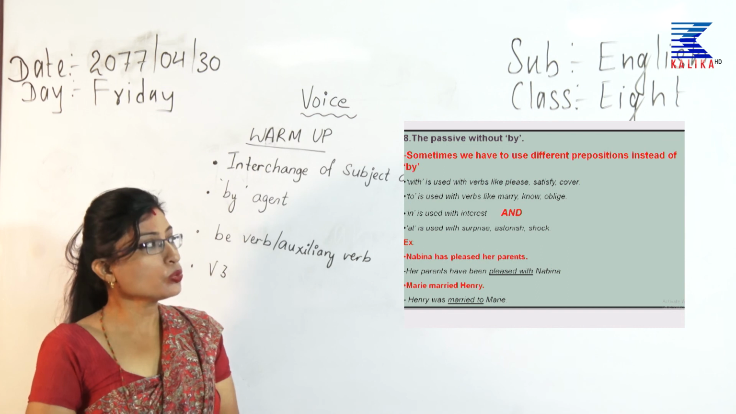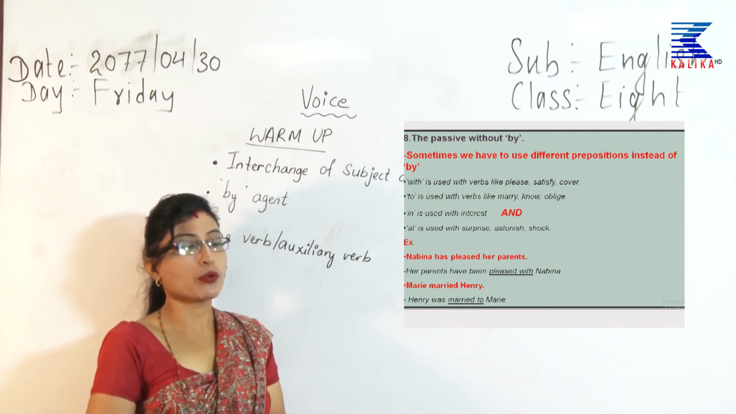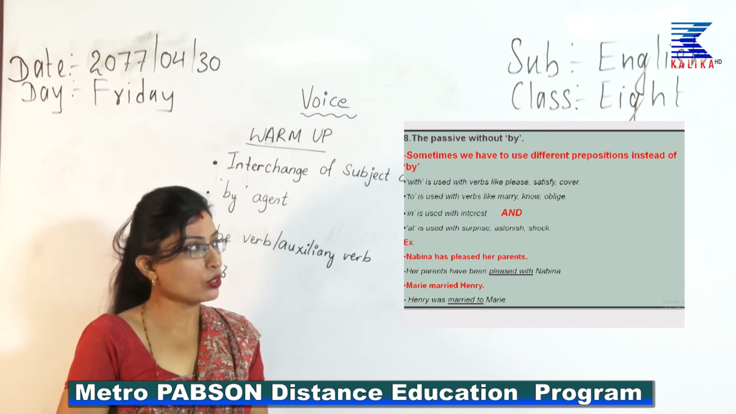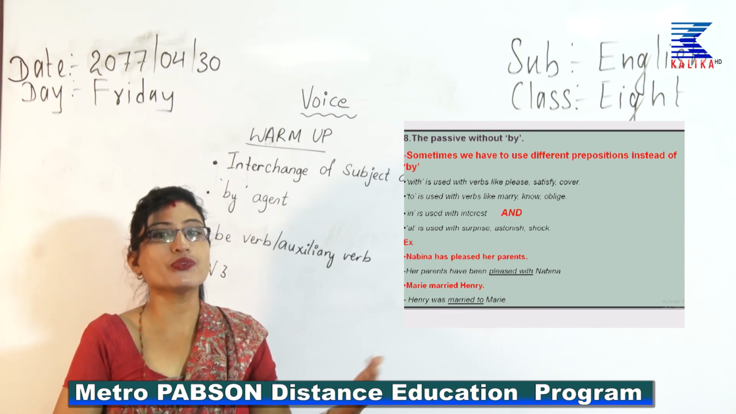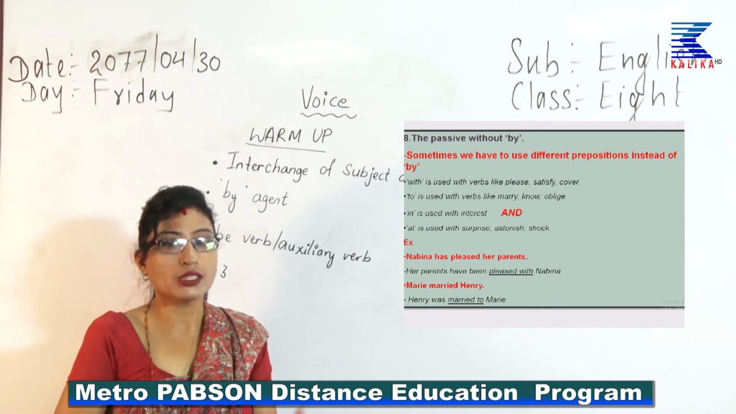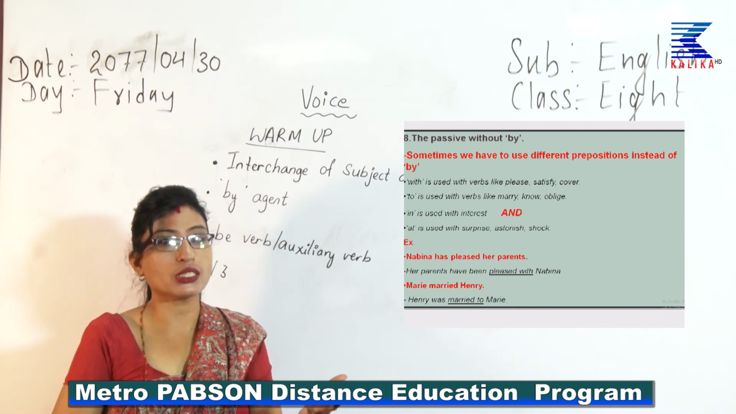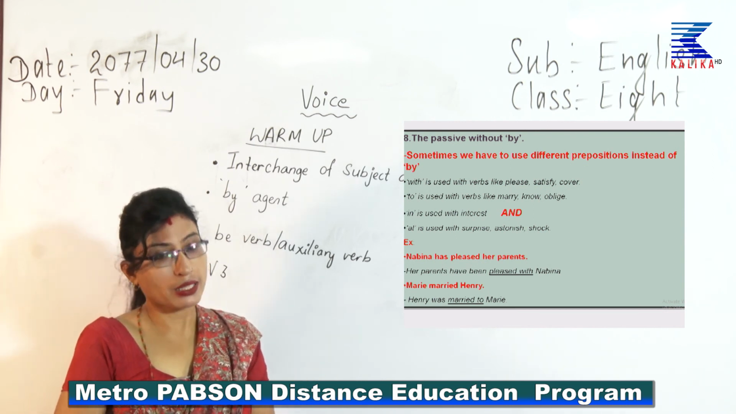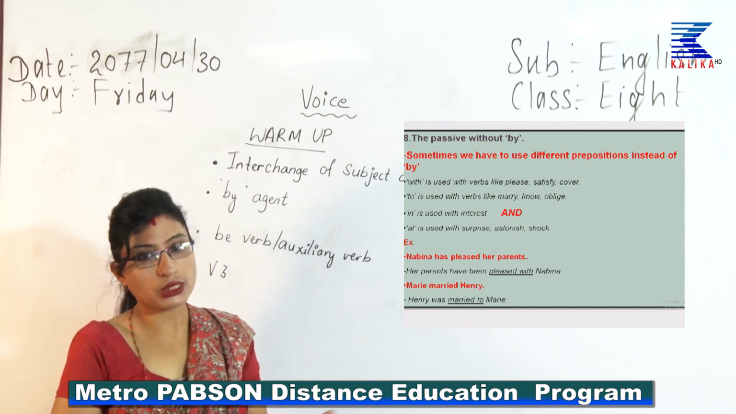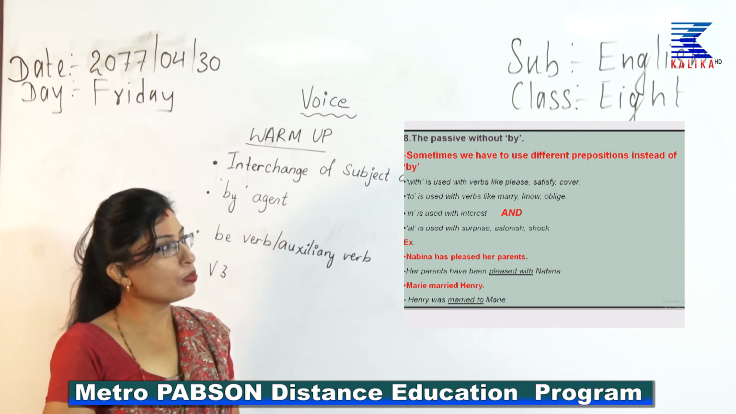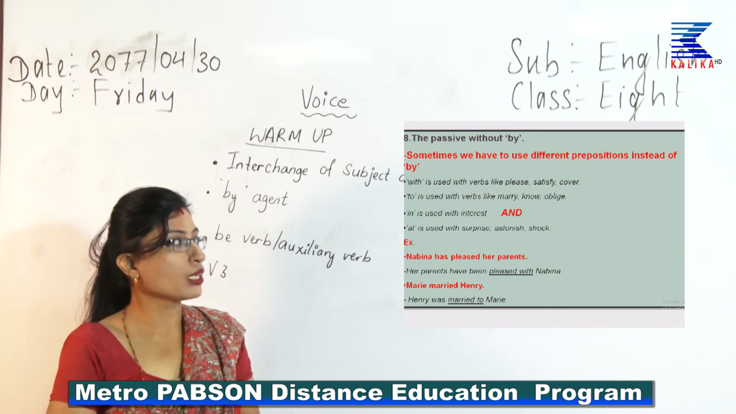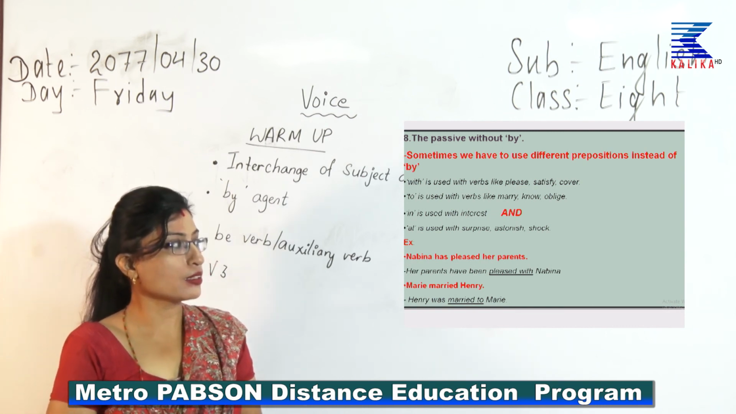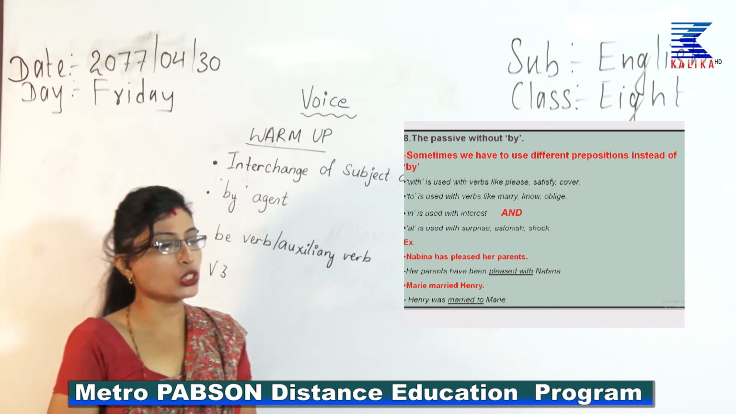Here, to is used with verbs like marry, know, oblige: married to. Normally, what I find is "Sita married with Ram." Actually, Sita was married or is married to Ram. That is the correct structure. So, to is used with married, known: English is known to me. Oblige will also take to. Then in is used with interest, and at is used with surprise, astonish, shock.